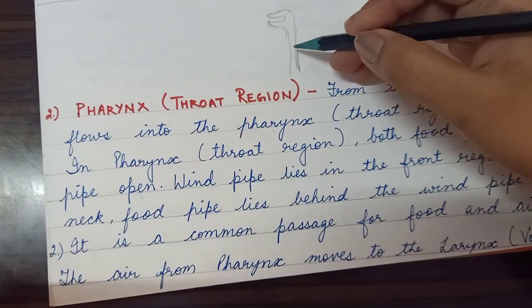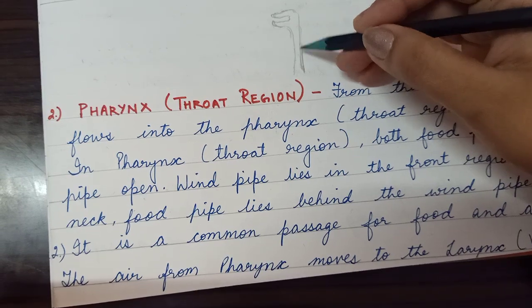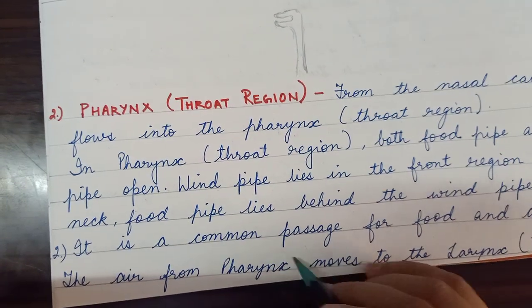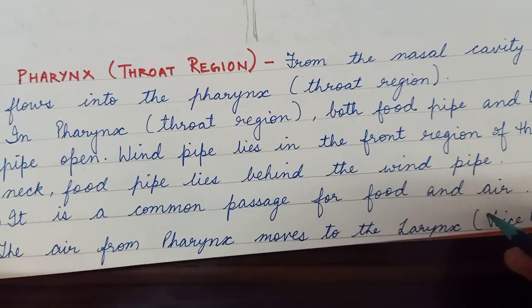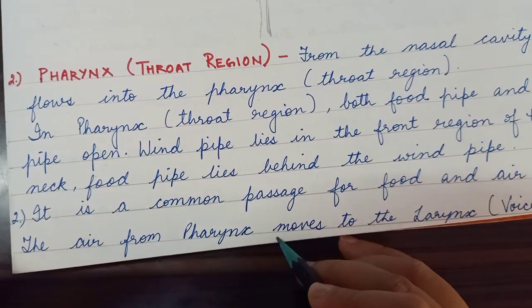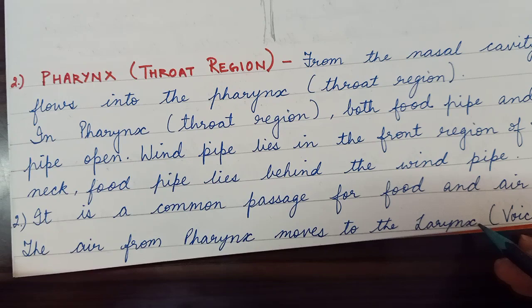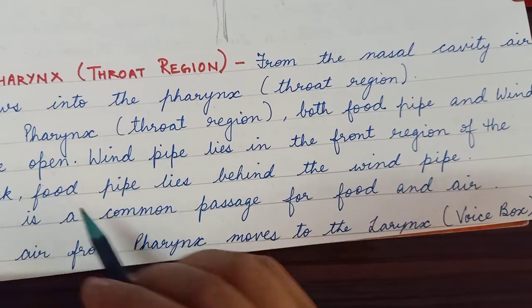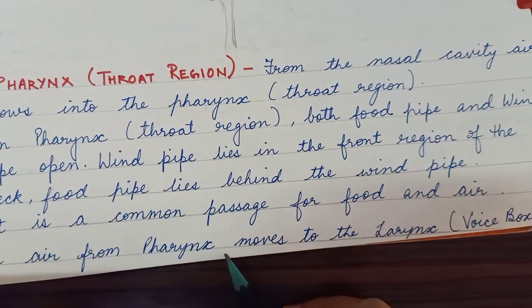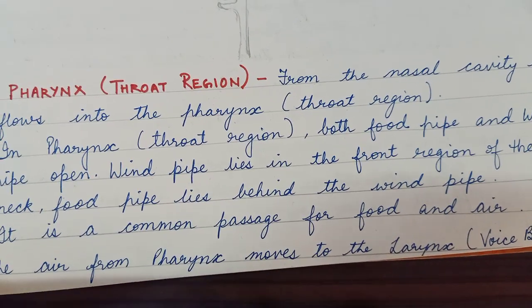As both the food pipe and windpipe are in the throat region, this passage is common for food and air. Now the air from the pharynx moves to the larynx, which is known as the voice box.